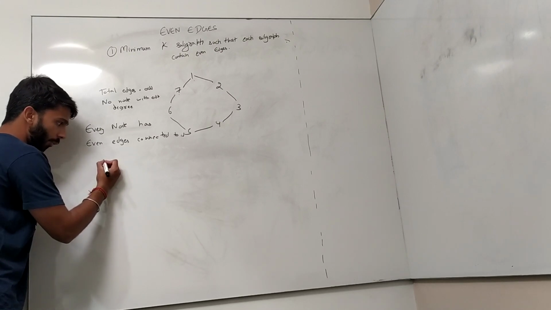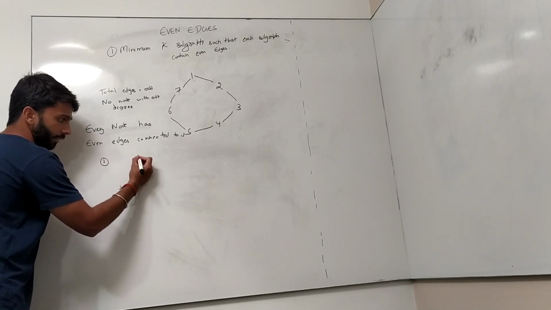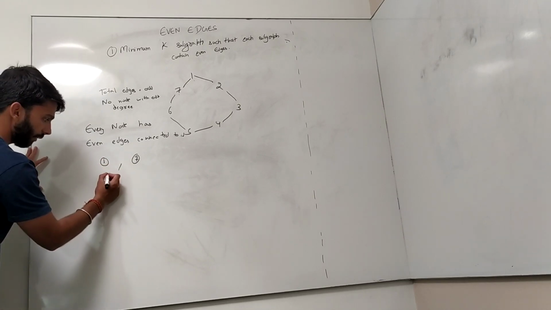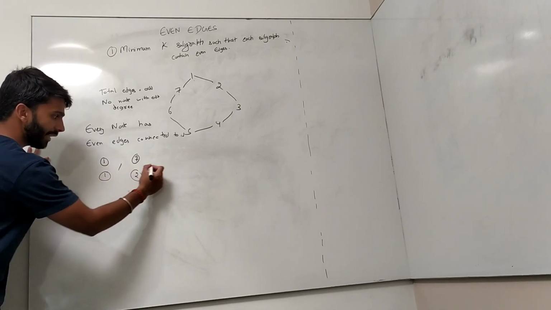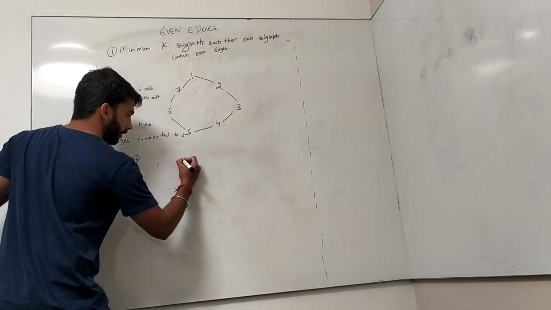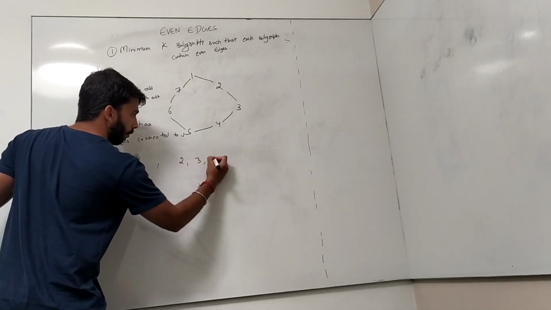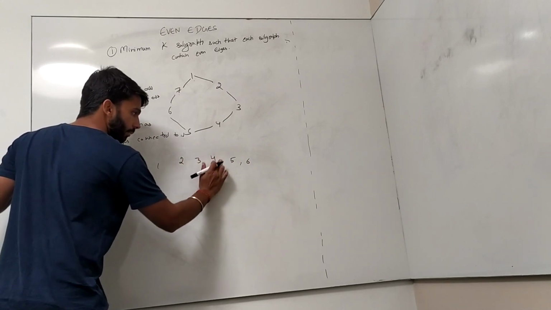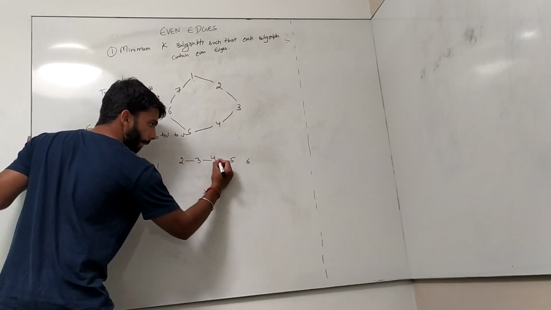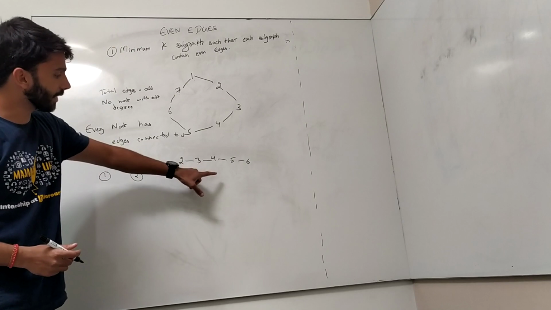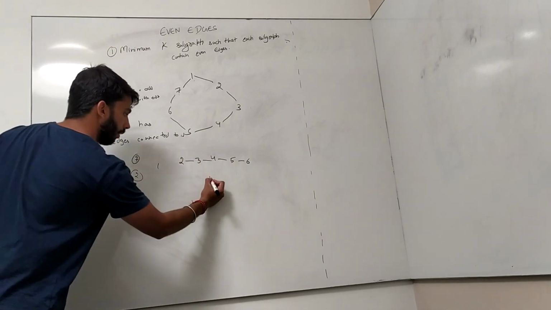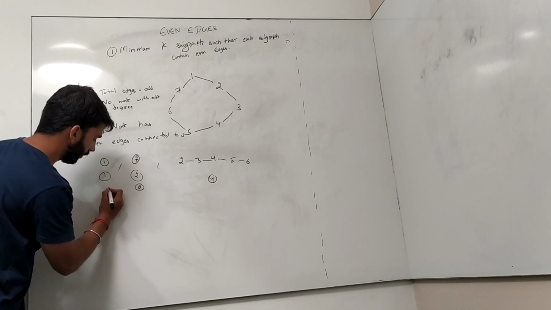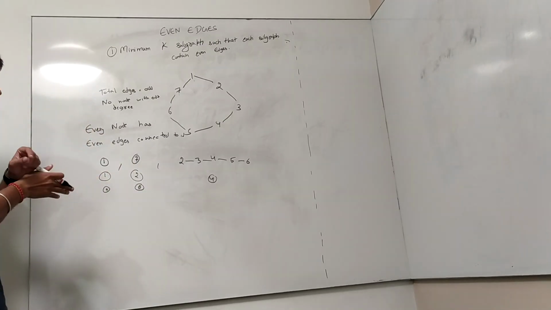Suppose that I remove 1 and I remove 7 and I put them in two different graphs. This is graph number 1, this is graph number 2, and the rest is in graph number 3, that is 2, 3, 4, 5 and 6. Now all are connected to each other. Okay, now we can say the number of edges here is 4, here 0, and here 0. So this also satisfies our condition.